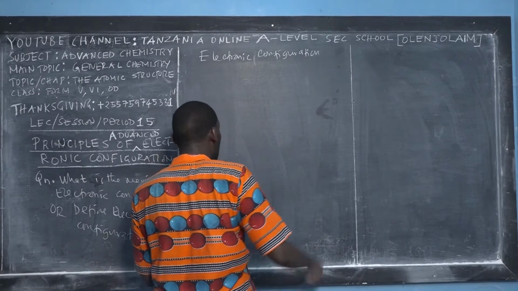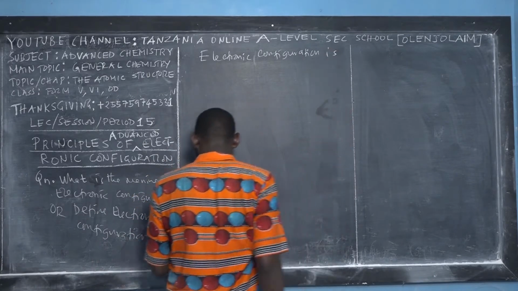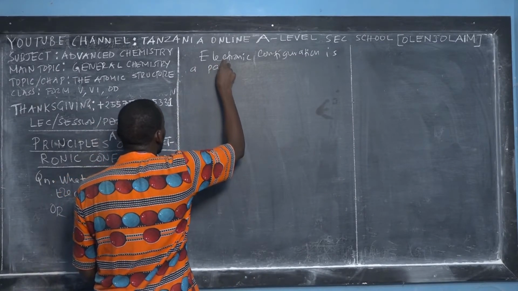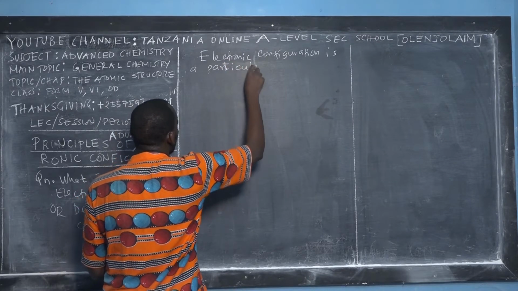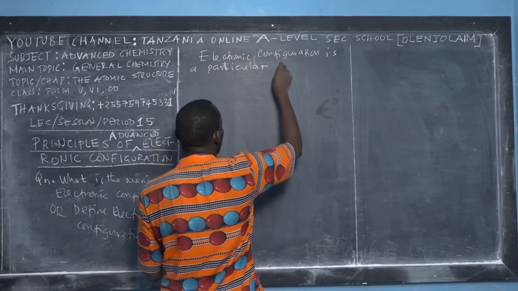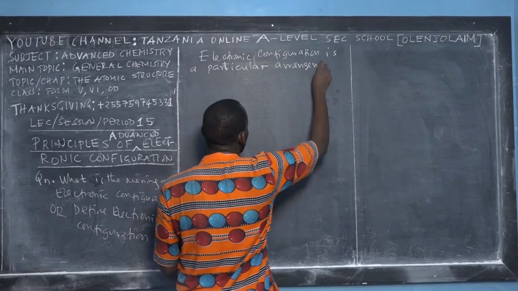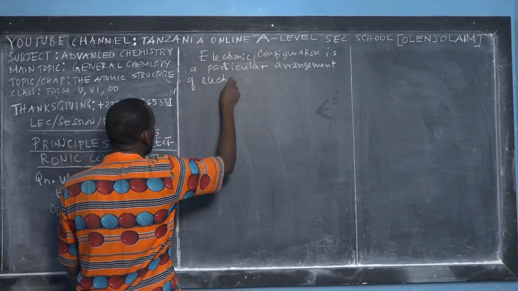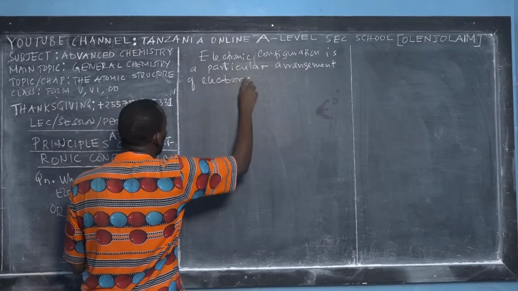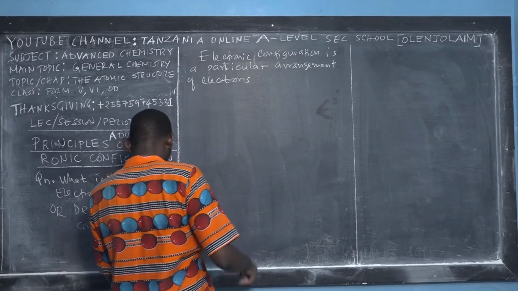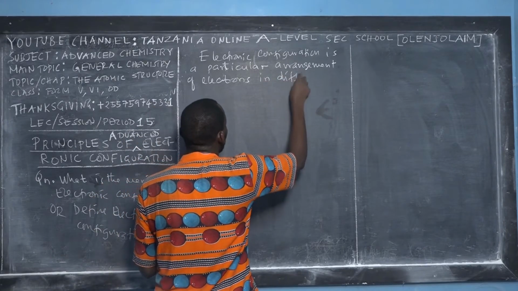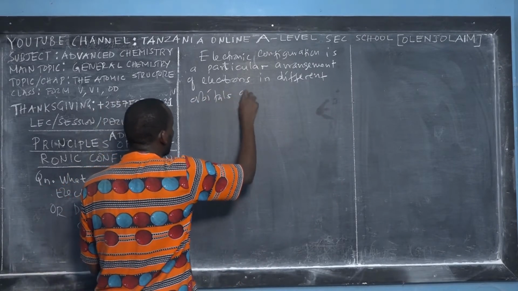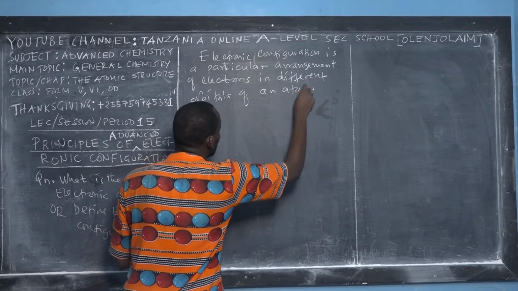Electronic configuration is a particular arrangement of electrons in different orbitals, which I taught you in the quantum number orbitals of an atom.